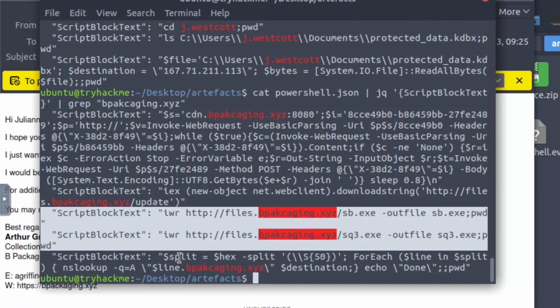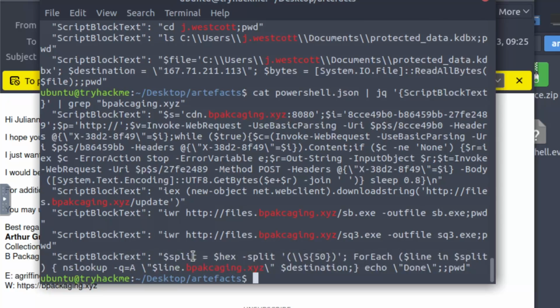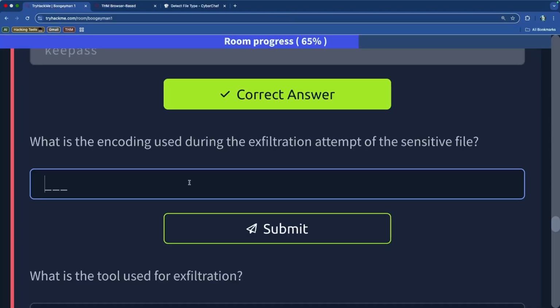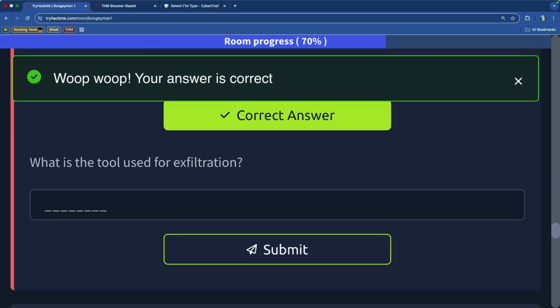And then finally, there's this element right here that shows us there's a split variable that has the hexadecimal variable inside of it, and that's actually being split. And for each line in split, do this. So hex would be an encoding. So if we're trying to use an encoding, hex, there you go. So hex would be the encoding.